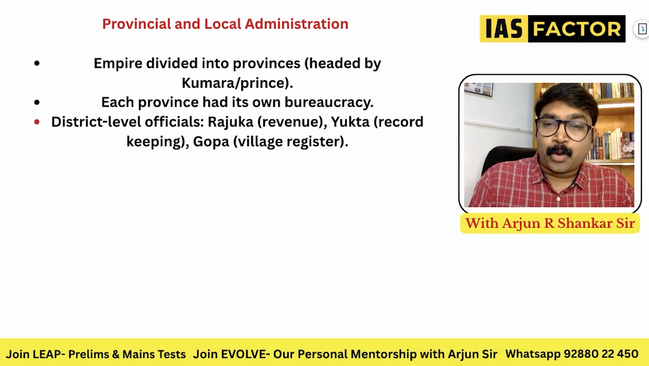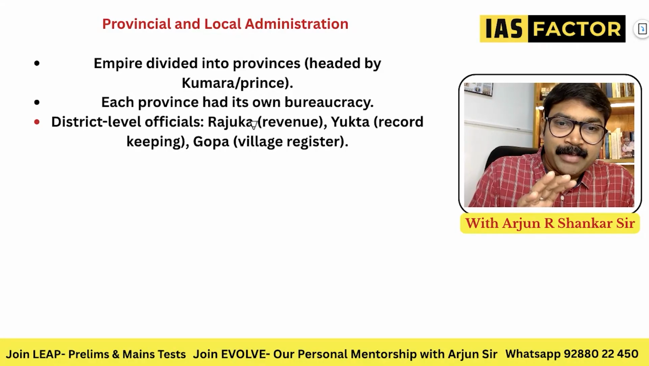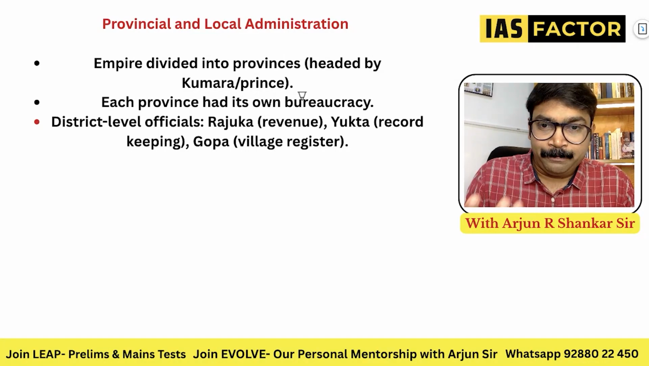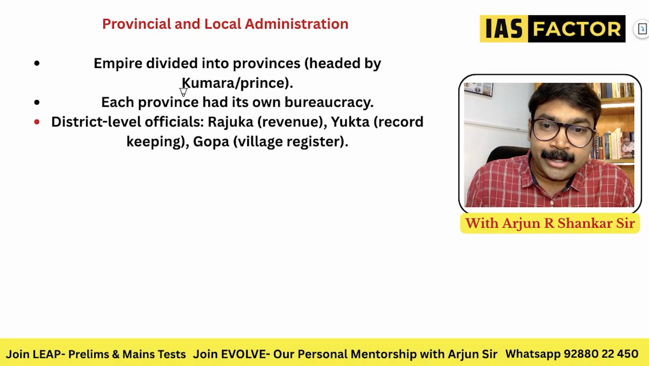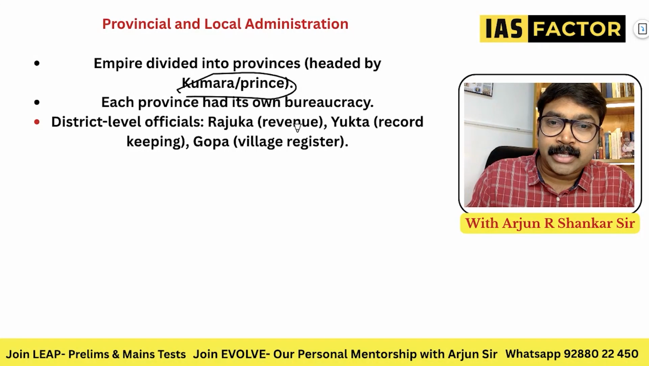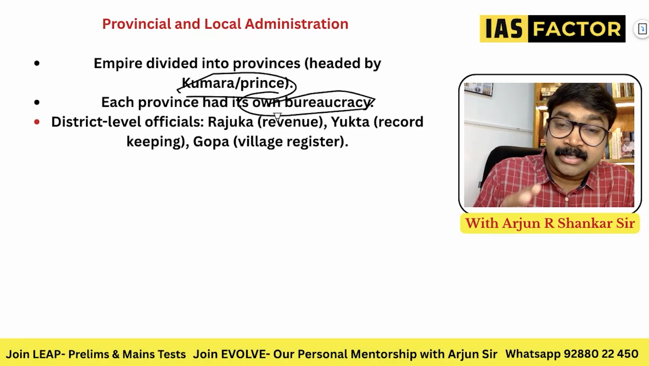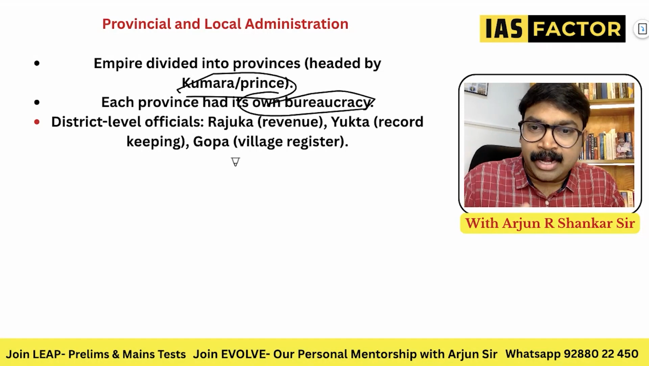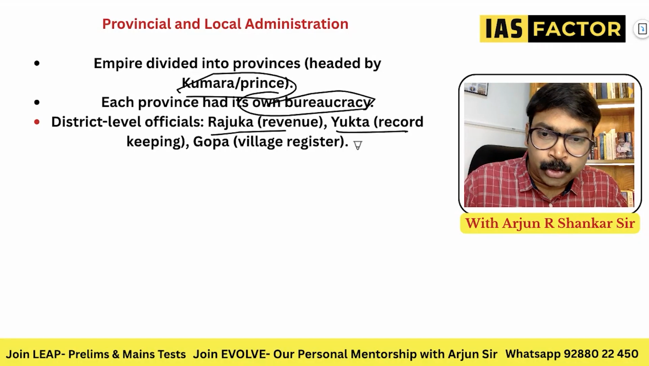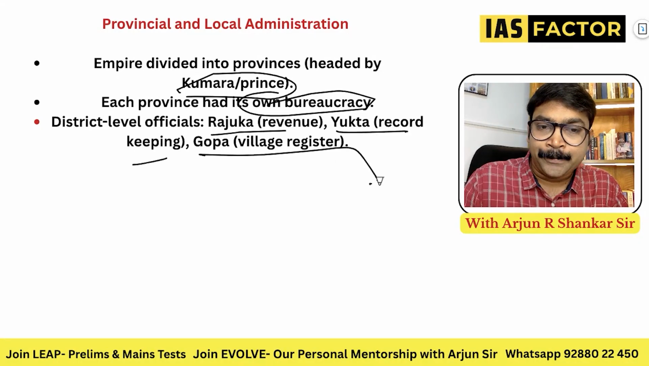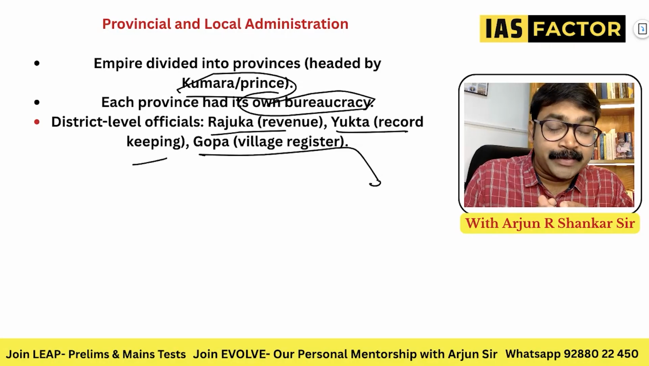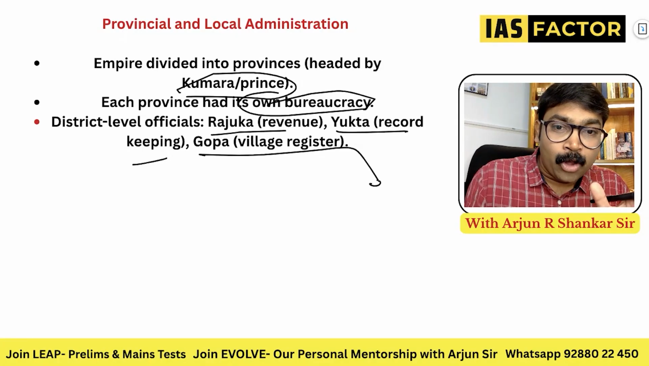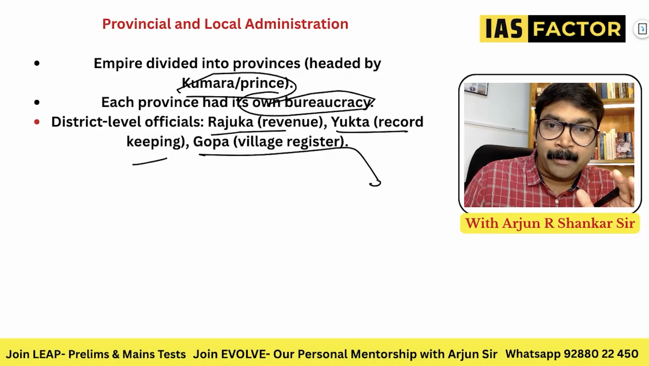So we'll start off with the provincial and local administration here. Just like we have a central government and a federal system, the empire was divided into provinces headed by a Kumara, a prince. Each province had its own bureaucracy, which means they were self-sufficient and self-reliant in their own administrative system. There were district level officers like the Rajuka for revenue, Yukta for record keeping, and Gopa for the village register. Just like the administrative system we now have, even in those times in BC, the Mauryan period had all of this. That is something you have to remember.